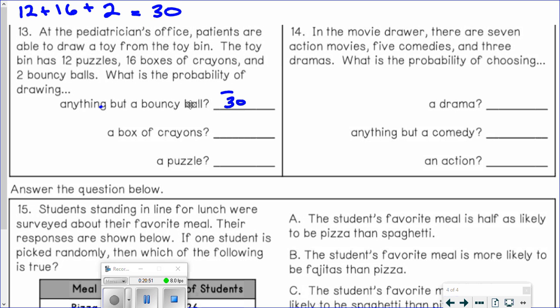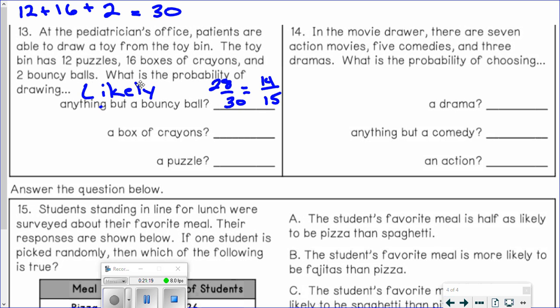Anything but a bouncy ball. So how many things are there that are not bouncy balls? Well, there's 2 bouncy balls, and everything else is not a bouncy ball. So that would be 28 out of 30. We can divide those by 2, and that would give us 14/15, which would be likely. That's more than a half.